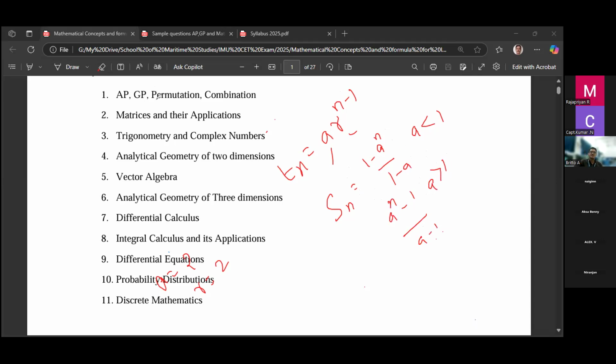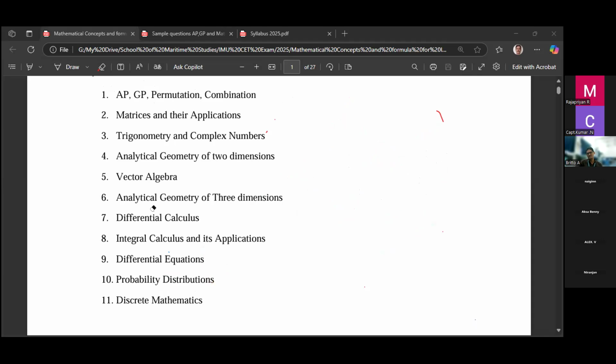So this is for GP. Then you should know the permutation. So you know what is AP, what is GP. Next one is permutation. So what is permutation? Permutation means